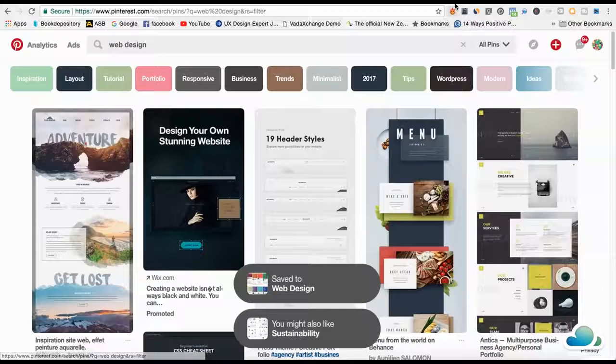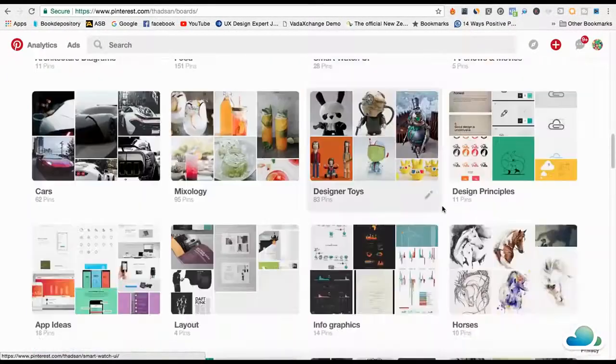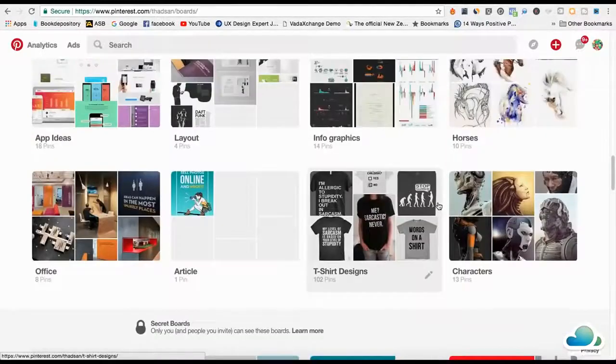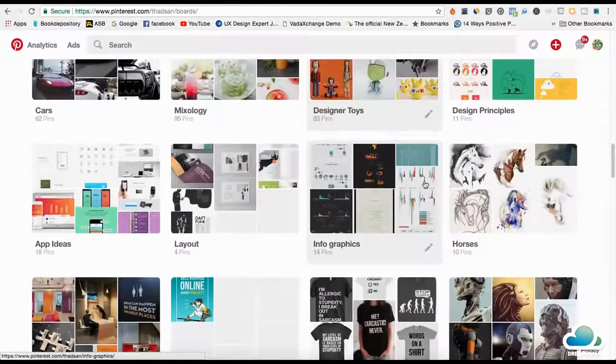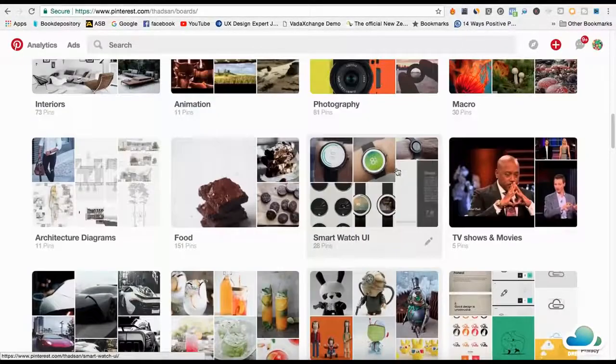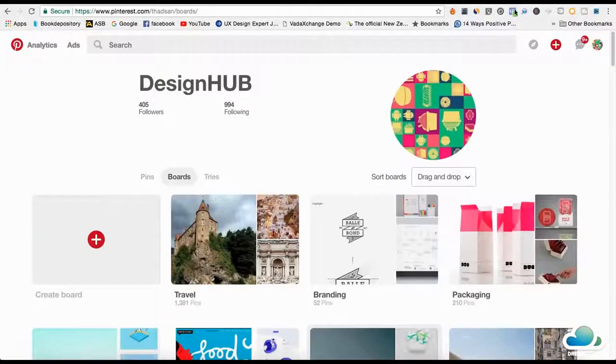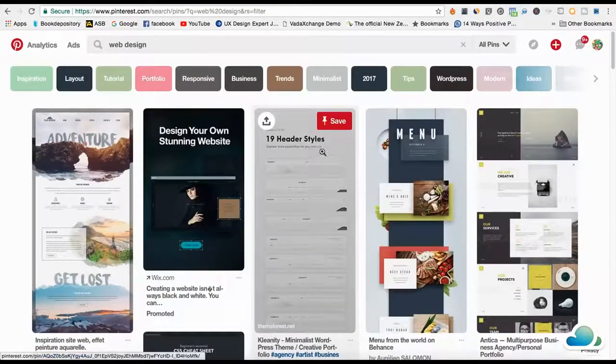If I keep scrolling down, I've got heaps here. I have to find my web design. Where is it? Don't let this scare you. You can actually do this really easily. It doesn't even matter. I'm just going to show you this as an example. What just happened is this pin is pinned into my web design board, and what you need to do is pin about 20 to 40 pins. You can do as many as you want, but 20 to 40 is ideal.